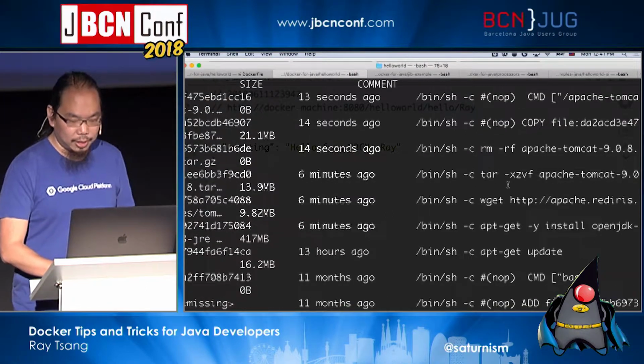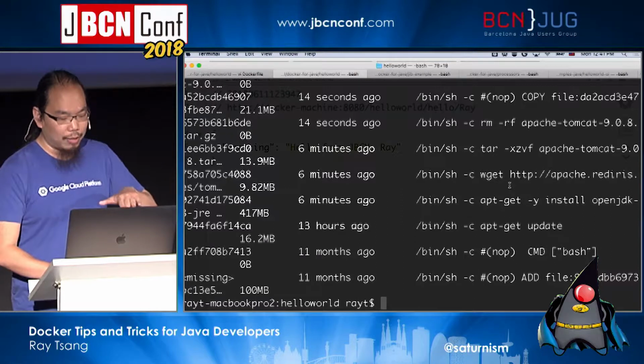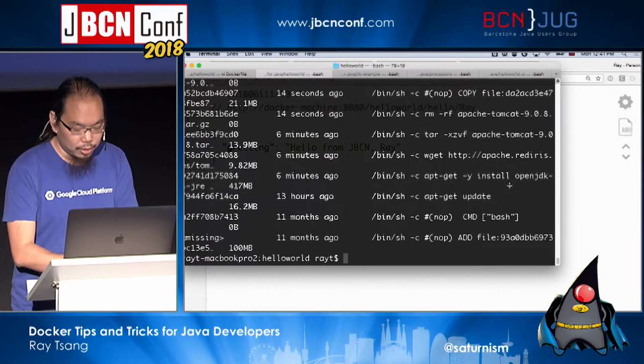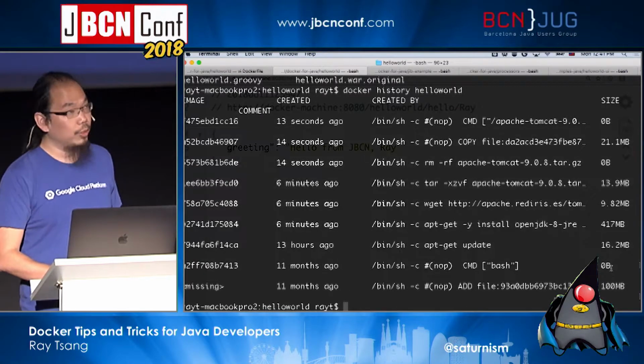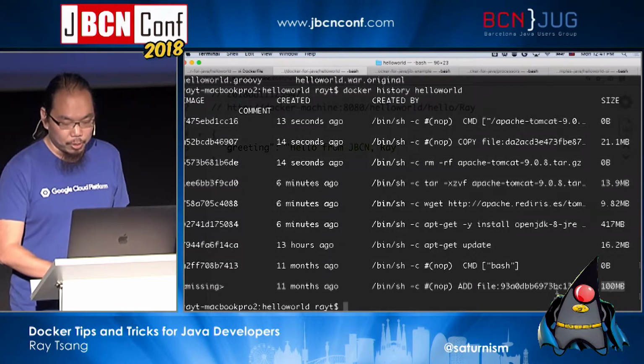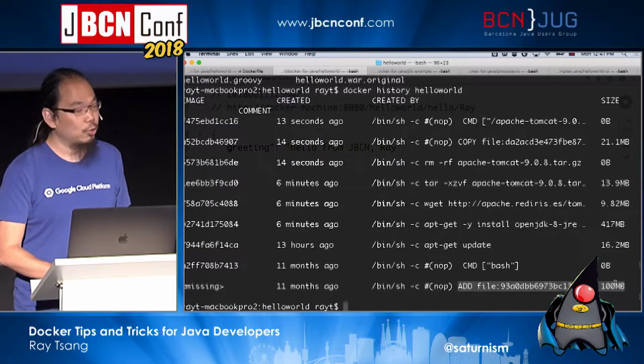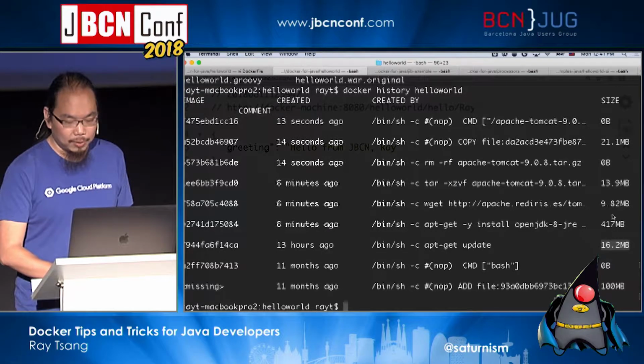And here you can actually see all the different layers that we have created, okay? Every run command is recorded here, and we can see how much data every run command has used. So for example, my base image from Debian is 100 megabytes. Then I do apt-get update, that's going to download 16 megabytes of metadata. And then I do apt-get install, that's, wow, 417 megabytes, right? And then I download Tomcat, that's 9 megabytes, that's not too bad. The tar is 13 megabytes. And then the rm didn't really do anything.